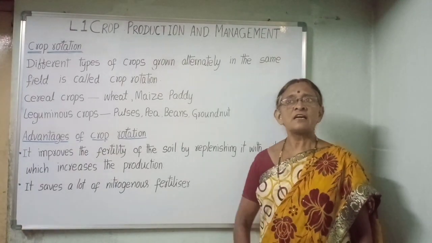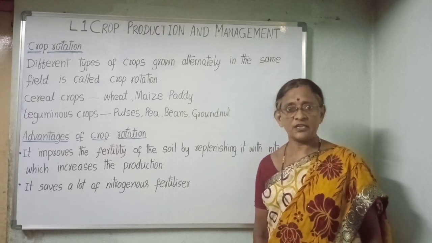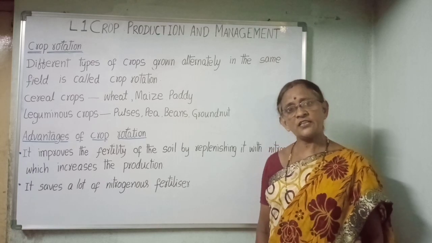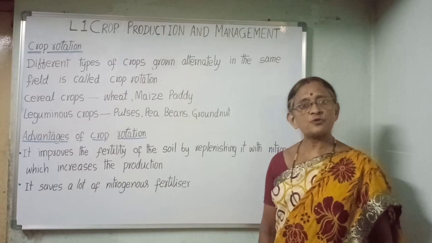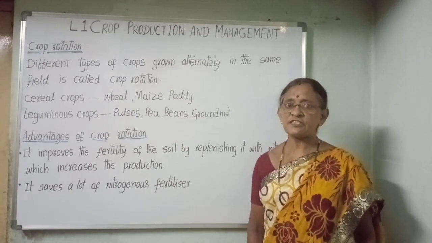Leguminous plants fix the atmospheric nitrogen in the soil in the form of nitrogen compounds, which are absorbable in the soil and which increases the fertility of the soil.